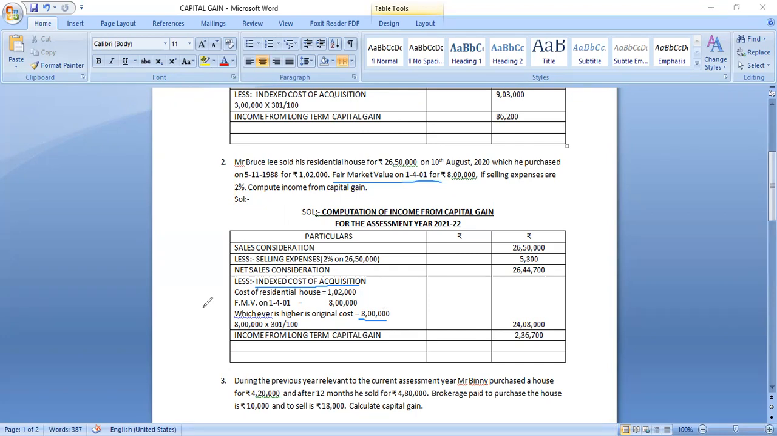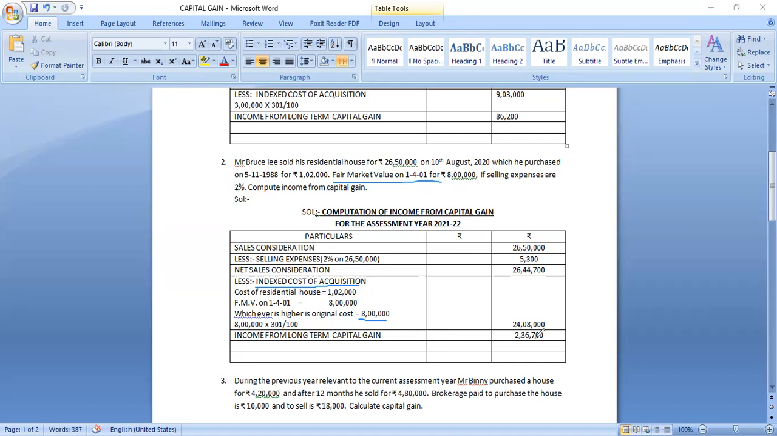What is the previous year index value? 301. What is the 2001 index value? 100 only by default. So you will get 24 lakhs 8,000. You subtract from 26 lakhs 44,700. You will get income from long-term capital gain 2 lakh 36,700. This is the way how to compute in case of immobile property. Remember, if you hold the property for more than 2 years, if you sell it, that's called long-term capital asset.